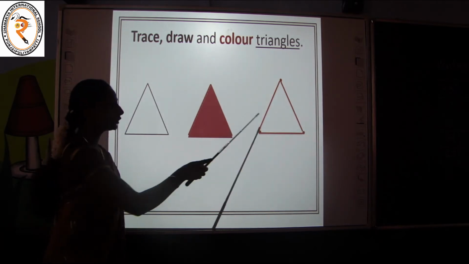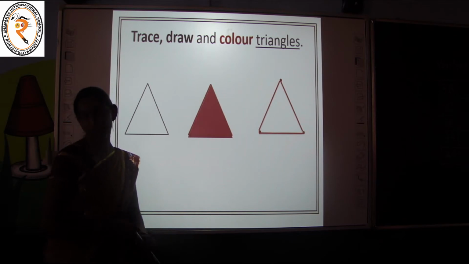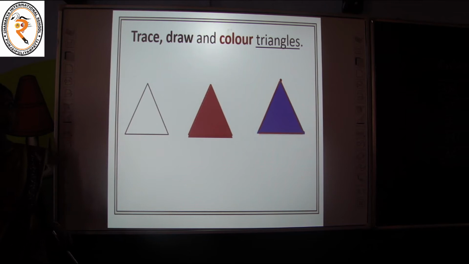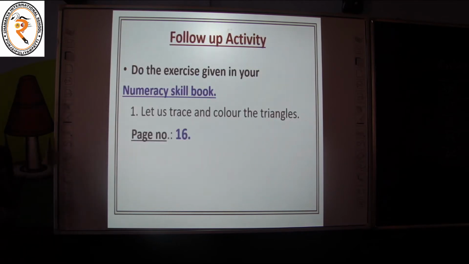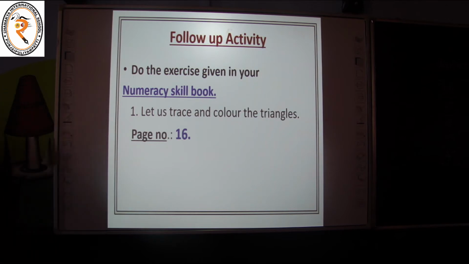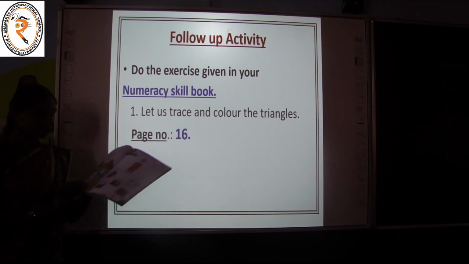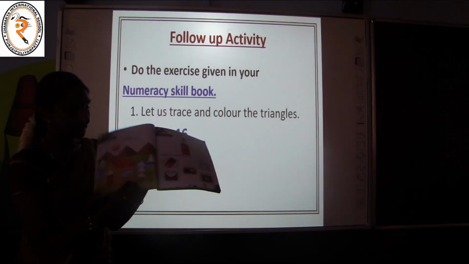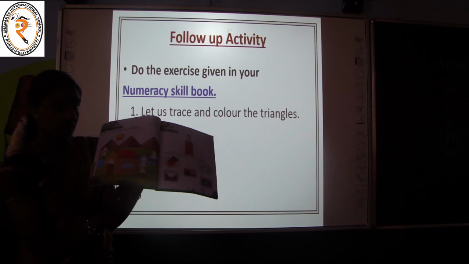Now are you ready to color this triangle, children? Come on, color this triangle blue. Very good, super. Did you enjoy these activities? I hope so, children. Now I am going to give you a follow-up activity. Yes, children, after this class, you have some leisure period. When you have leisure period or free time, you take your numeracy skill book. This is your numeracy skill book, and take page number 16.